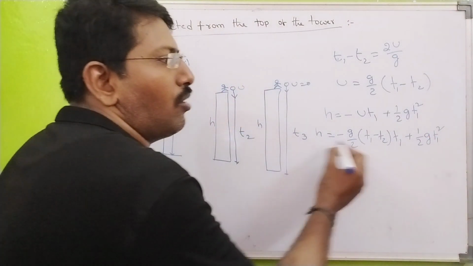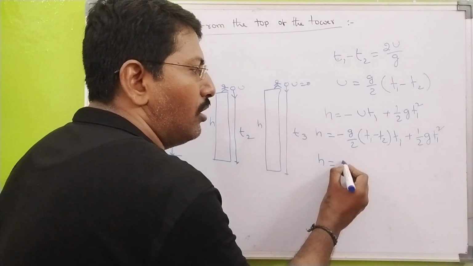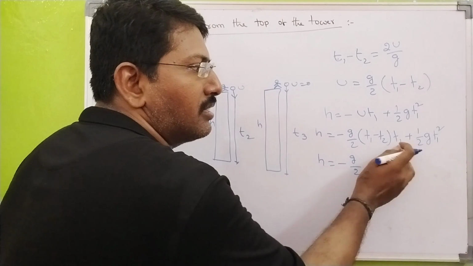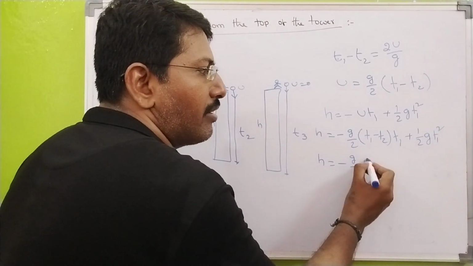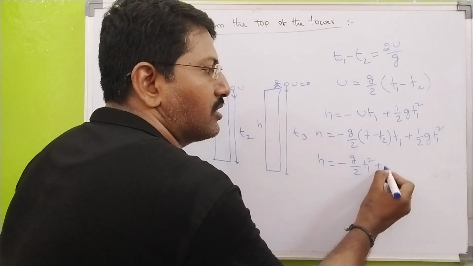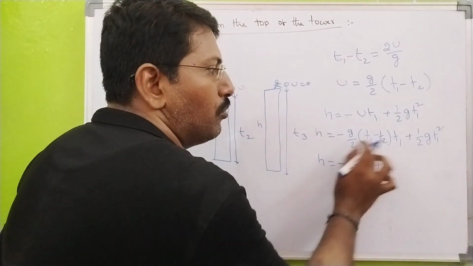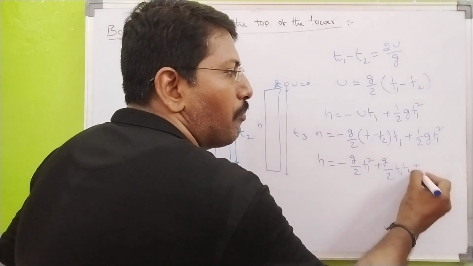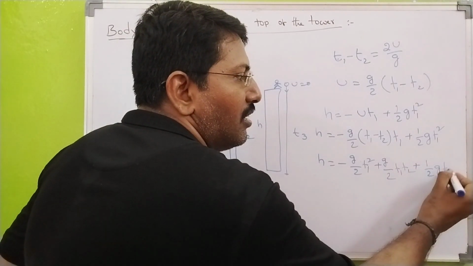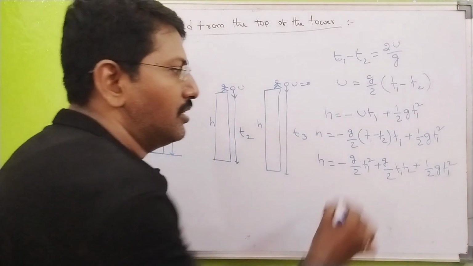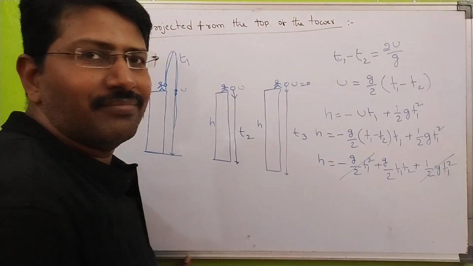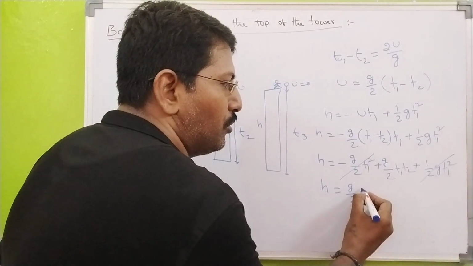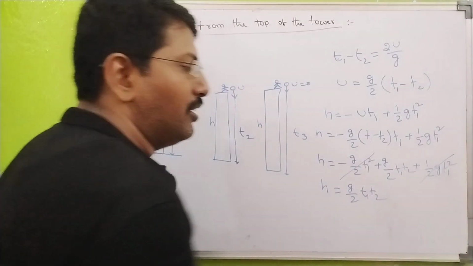Now simplification: h is equal to minus g by 2 t1 square plus g by 2 t1 t2 plus half g t1 square. Next, h is equal to g by 2 t1 t2.